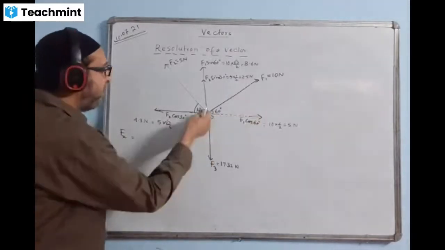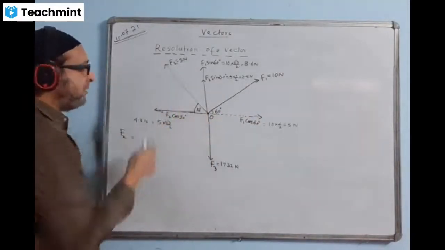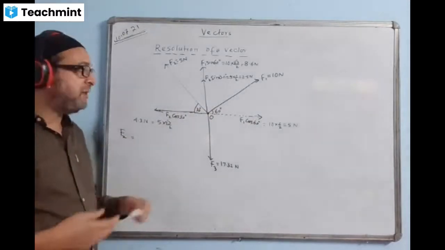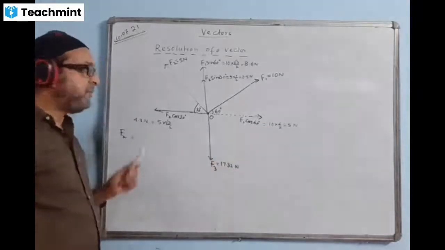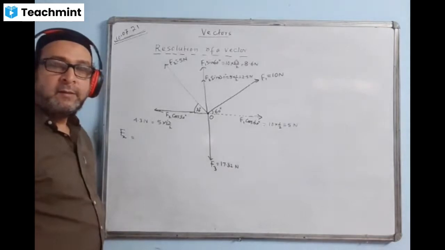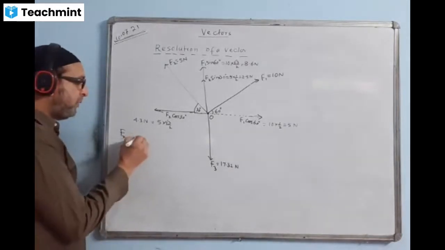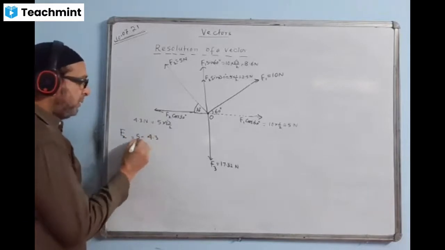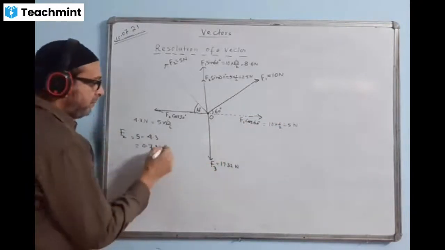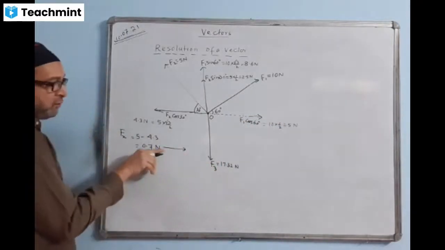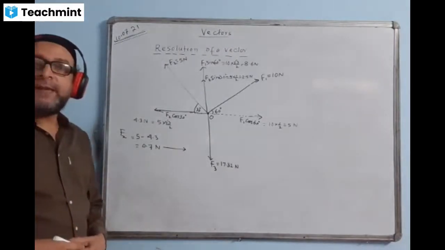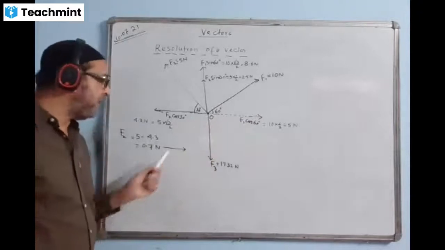I see 5 Newton here and I see 4.3 Newton this side. They are in opposite direction, we'll subtract. Bigger minus the smaller. Which is bigger? 5 Newton is bigger or 4.3 is bigger? 5 Newton. Subtract 5 minus 4.3. The answer is coming 0.7 Newton. What direction? This way. I'll mark the direction also here like this. The direction of the bigger one will dominate. This is dominating, I'll write like this.